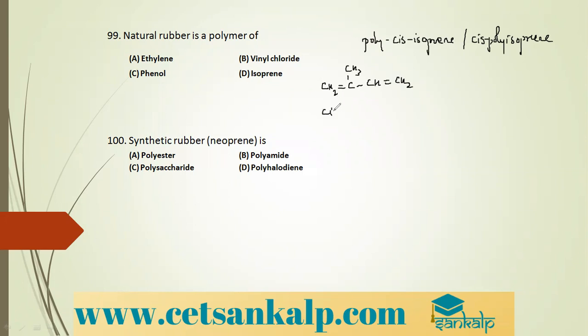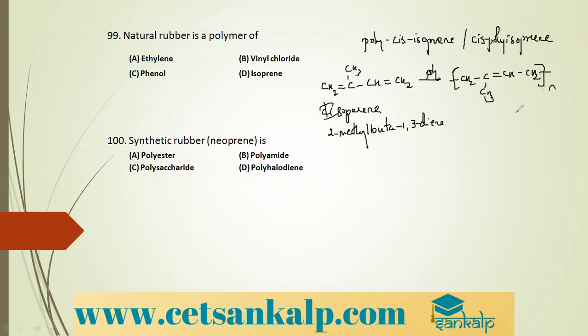Yes, it is isoprene. The IUPAC name is 2-methyl buta 1,3 diene, correct? When you subject it to polymerization, what do you get? You get CH2 single bond C, CH3 double bond CH, single bond CH2. This continues up to n.